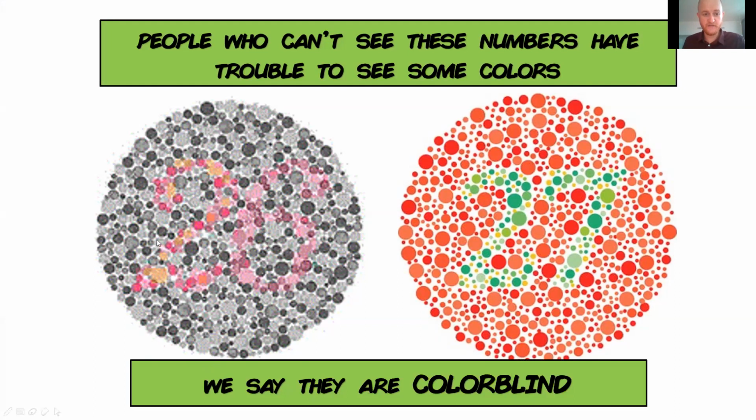Okay, so I'll give you the answer. Here is the number 26 and here 27. Okay, if you cannot see the numbers, you should probably talk to your parents. Okay, this is not a disease, it's not serious, but you might have trouble to color it.